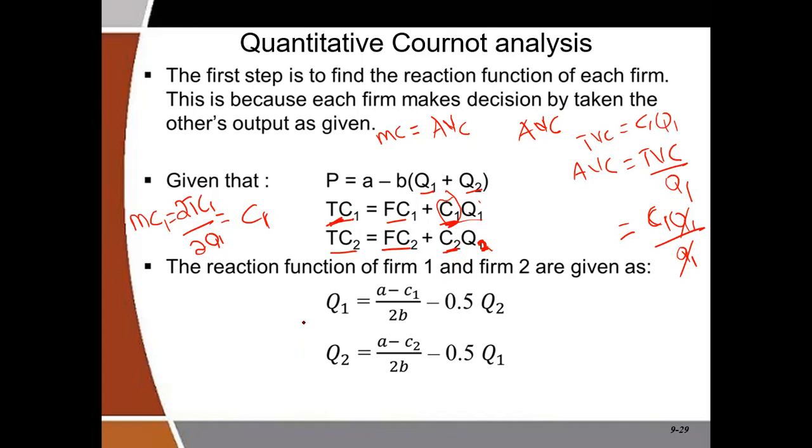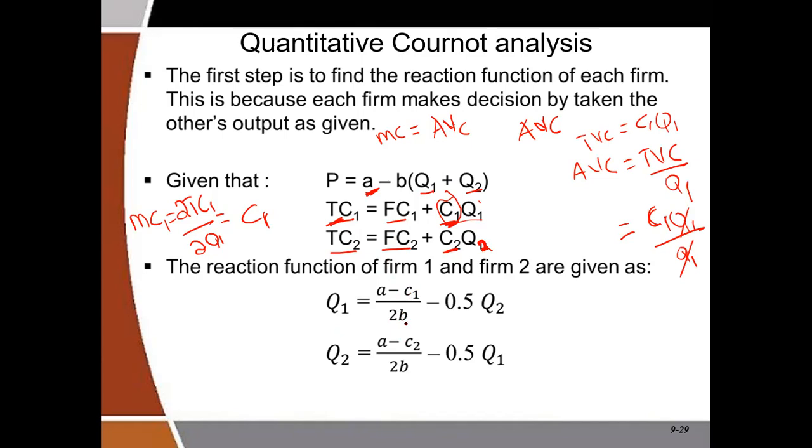So the formula for reaction function 1 is Q1 equals A minus C1, where A represents the constant in the inverse demand function. C1 is the average variable cost of firm 1 or the marginal cost of firm 1 if the cost function is linear.